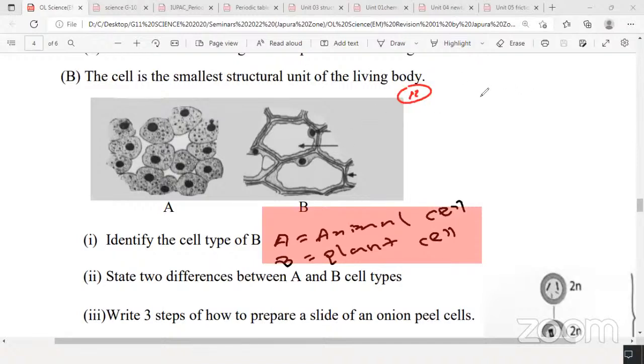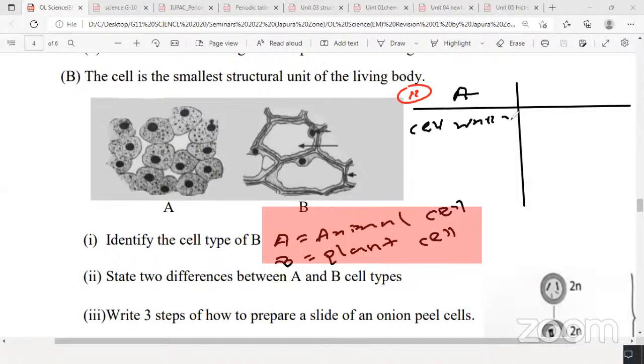You can write cell wall as 1 difference. In A, the cell wall is absent; in B, the cell wall is present. That is 1 difference. Look at the screen. Don't write like a table, this is just for you to copy down the answer easily.